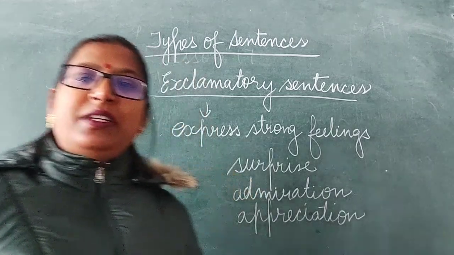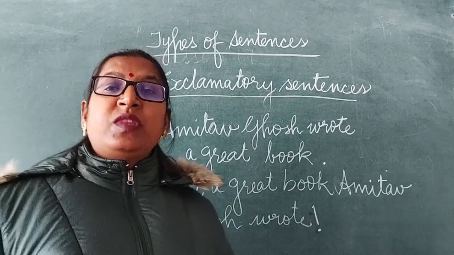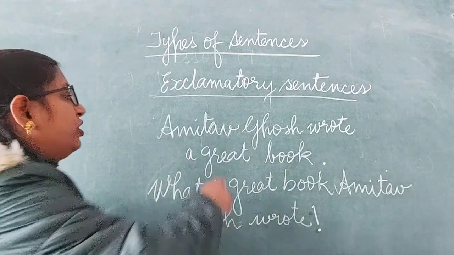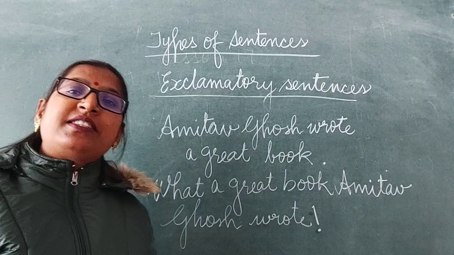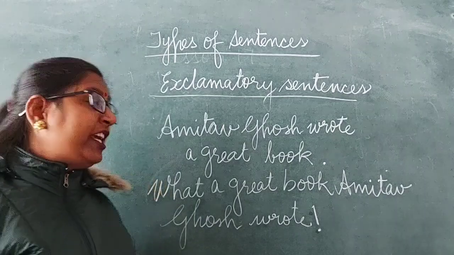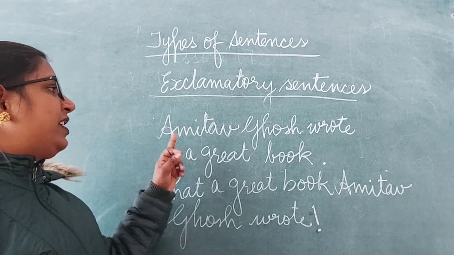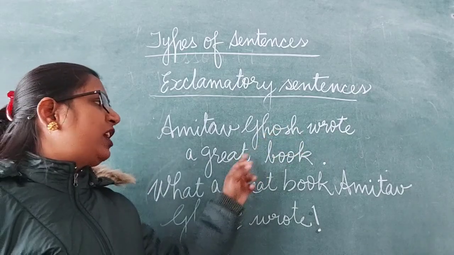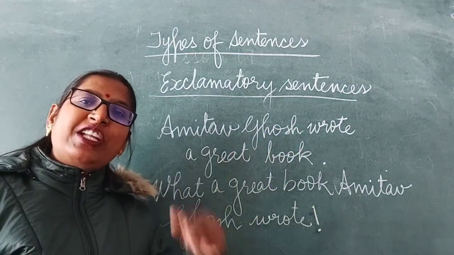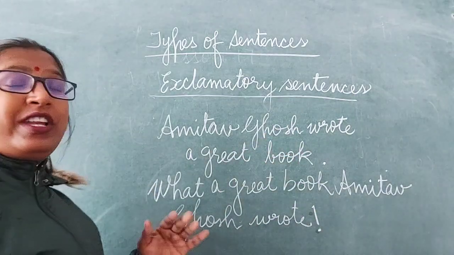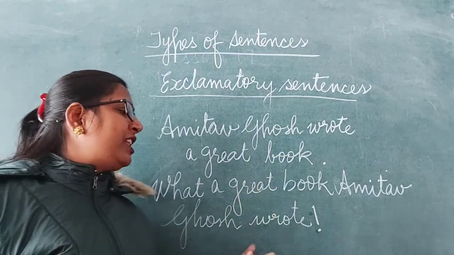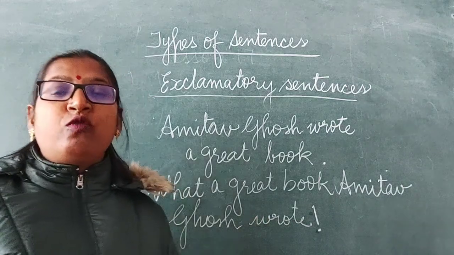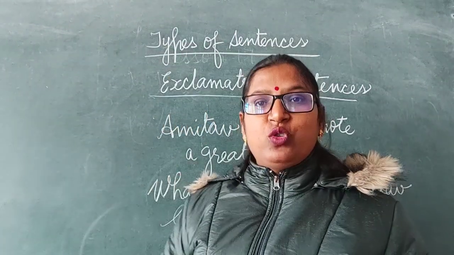Let's see the example. So, look here on the board. Amitabh Ghosh wrote a great book. It's a declarative sentence. Simple statement. When we change it into an exclamatory sentence: What a great book Amitabh Ghosh wrote.